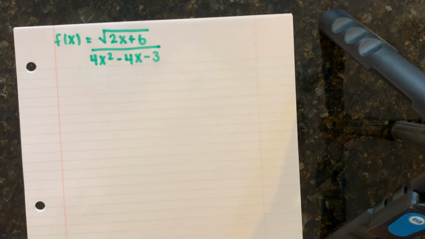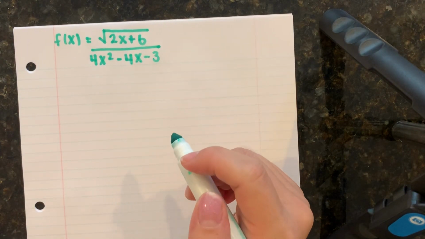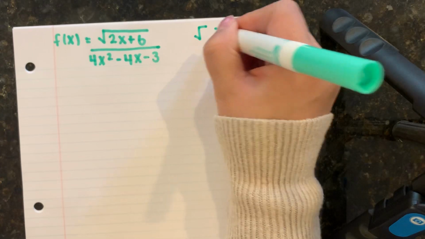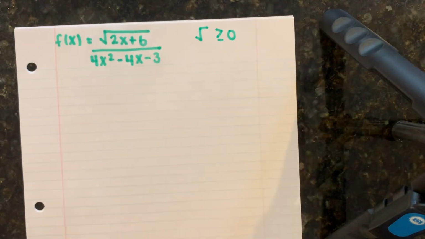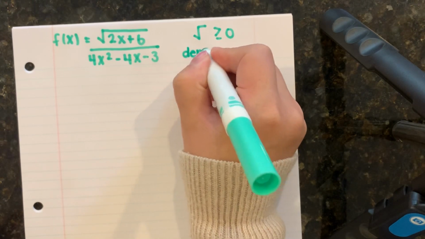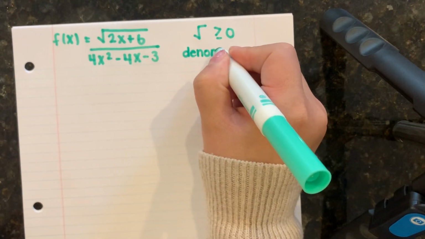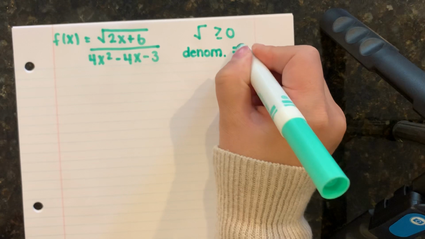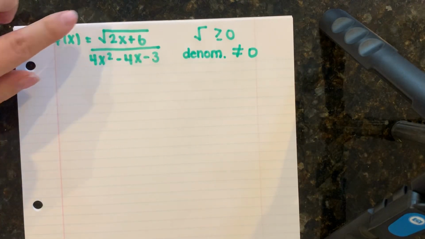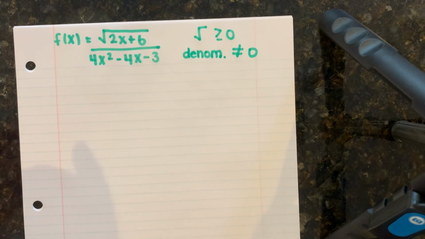So there's two things that we're looking for when we're finding the domain: our square root has to be greater than or equal to 0, and our denominator cannot be equal to 0. So those are the two things that we're worried about. And if we look at this equation here, we have both of those things. We have a square root and we have a denominator.